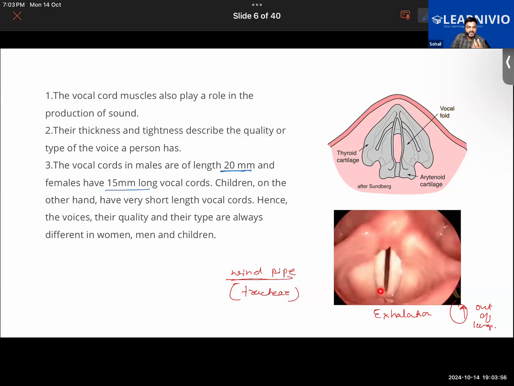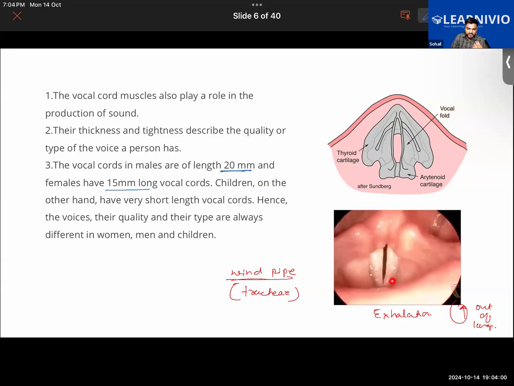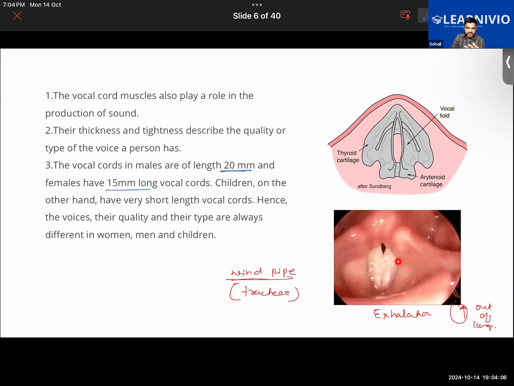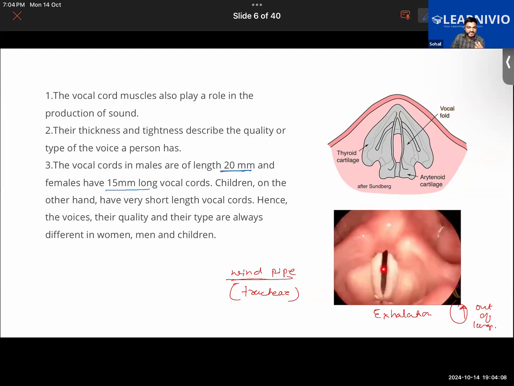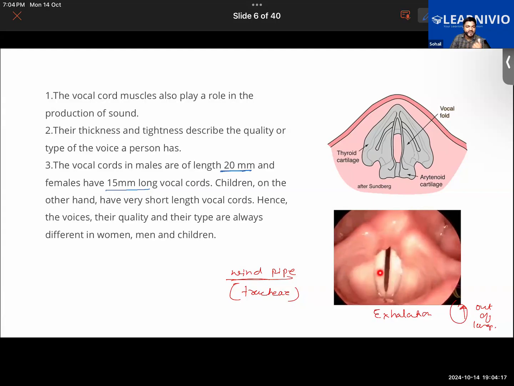So air will be passing out of it, and because of the passing of the air, you can look how it is vibrating. So it starts to vibrate, and we know due to the vibration of anything, sound is produced. So due to the vibration of the vocal cords, sound will be produced. Further, we learned that the thickness and the tightness of this vocal cord will determine the type of the voice